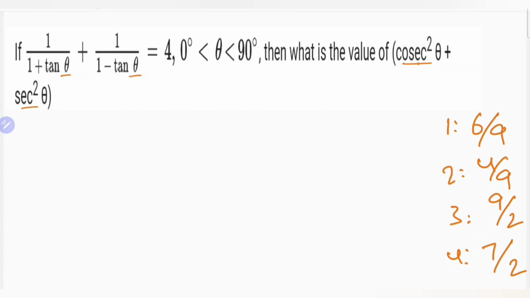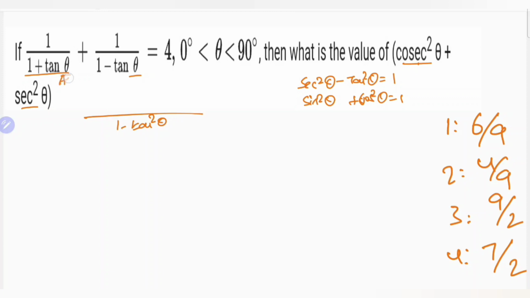The relationship between secant and tan is secant square theta minus tan square theta equal to 1. And again sin square theta plus cos square theta equal to 1. Now 1 plus tan theta, 1 minus tan theta. The LCM is 1 minus tan square theta, that is a plus b into a minus b is a square minus b square.